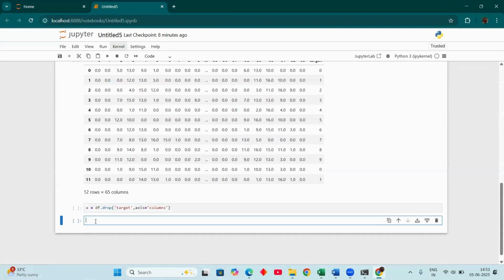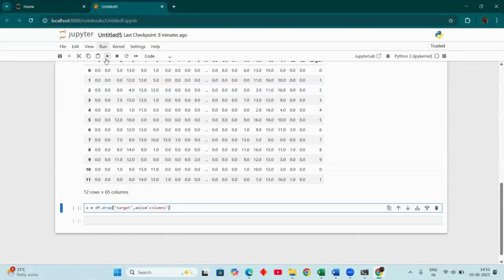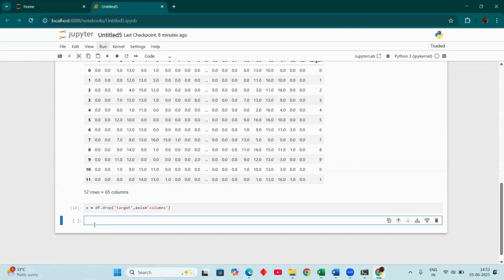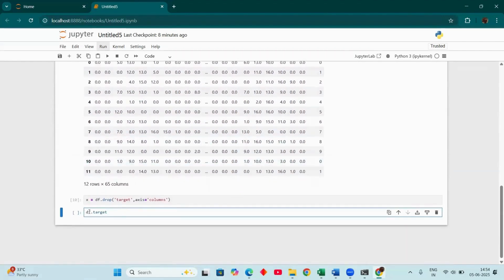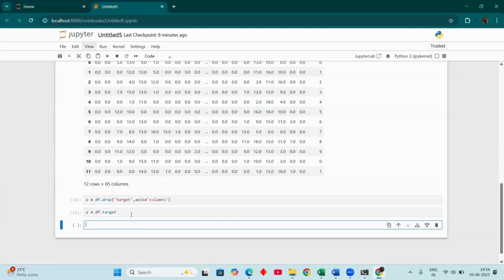Okay, dropping, and from here I want to assign df dot. But in the backup, the value should remain the previous value. Okay, here I already assigned the value. This will remain constant. Here I am removing for x. Okay, for y I am again giving the value, and for y I am giving the same value, df dot target. So we can see the target column is successfully done, x and y.